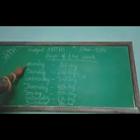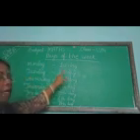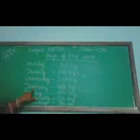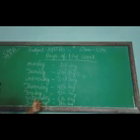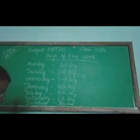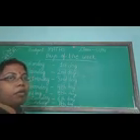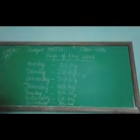So children, see this. This is Monday. Monday is the first day. Tuesday is the second day. Wednesday is the third day. Thursday is the fourth day. Friday is the fifth day. Saturday is the sixth day. And Sunday is the seventh day. So how many days in a week? There are 7 days in a week.